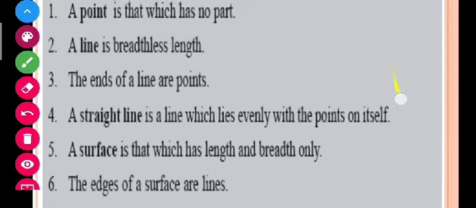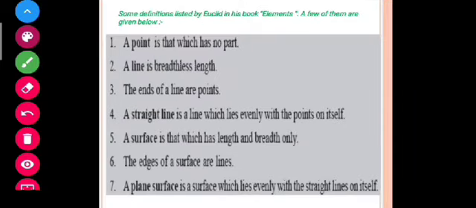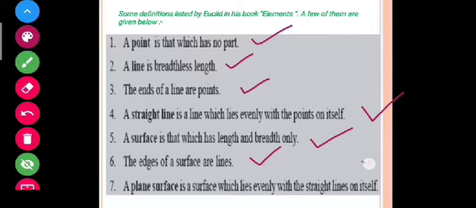Now these are the definitions, some of the definitions that have been given by Euclid in his book Elements. He said that a point is that which has no part. A line is a breadthless length. The ends of a line are points. A straight line is a line which lies evenly with the points on itself. A surface is that which has length and breadth only. The edges of a surface are lines. A plane surface is a surface which lies evenly with the straight lines on itself.